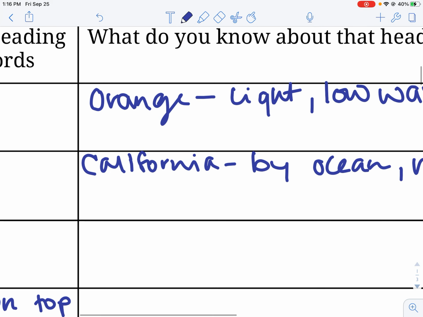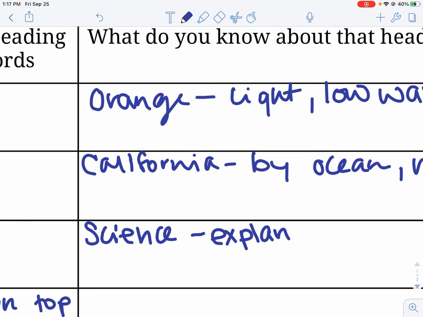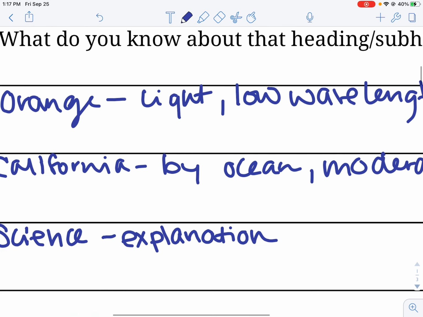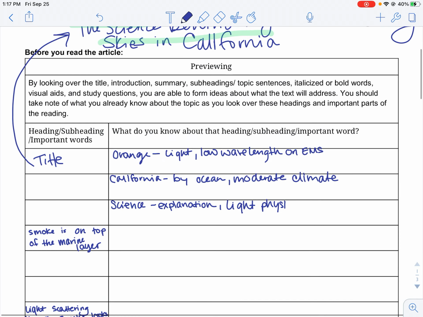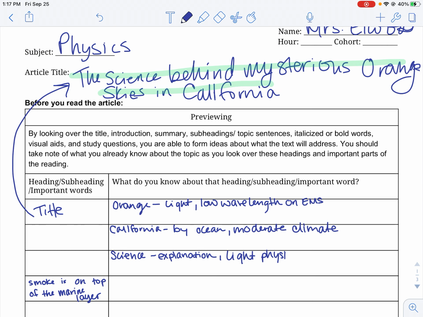And then when I look at the word science, I know there's going to be some kind of explanation. And most likely it's going to have to do with, probably light is my guess. So some kind of light physics. Okay. So those are the things that come to mind for me as I look at that title. Again, they're not the same things that might come to mind for you because we have different experiences and different prior knowledge.